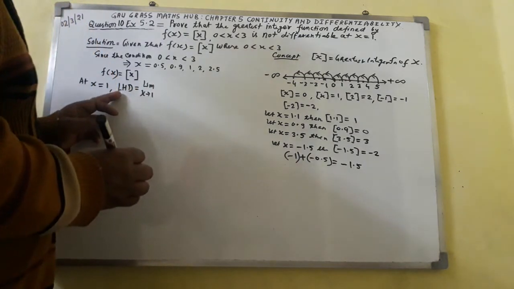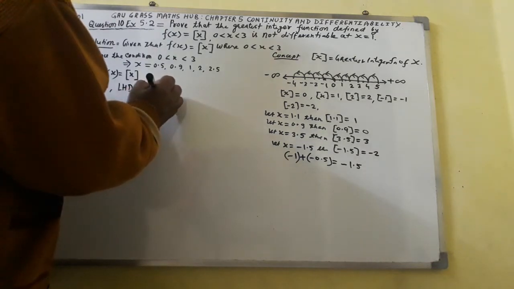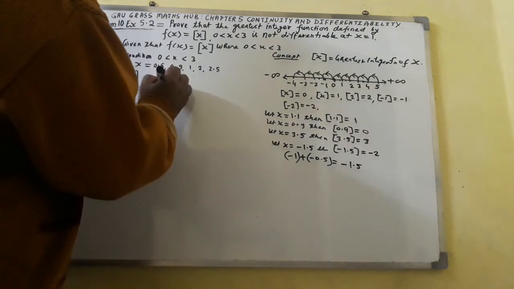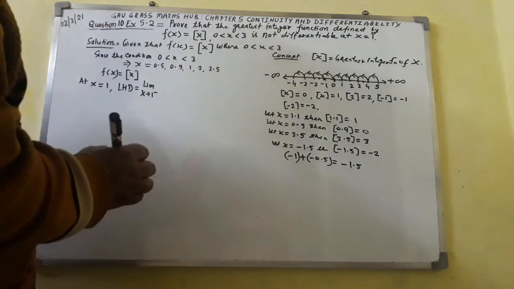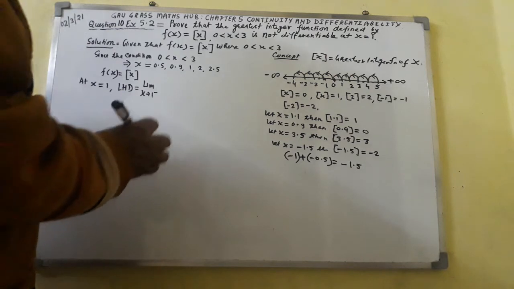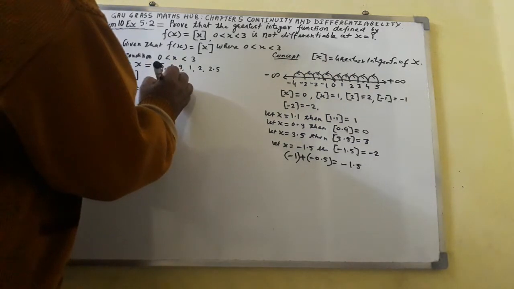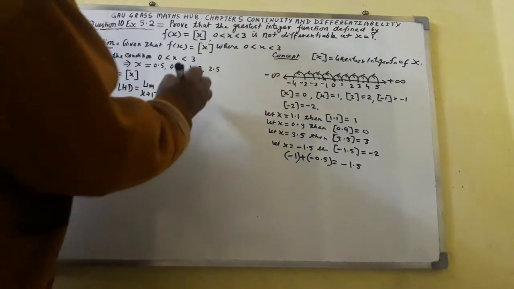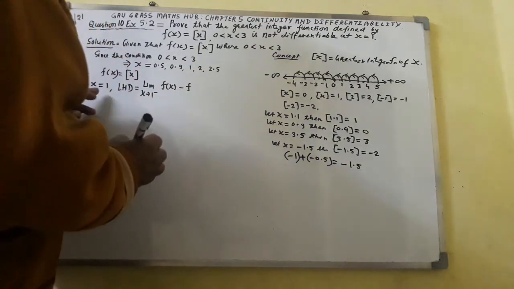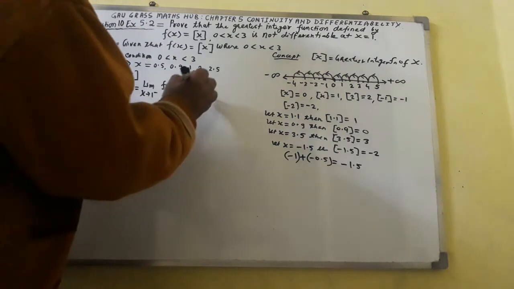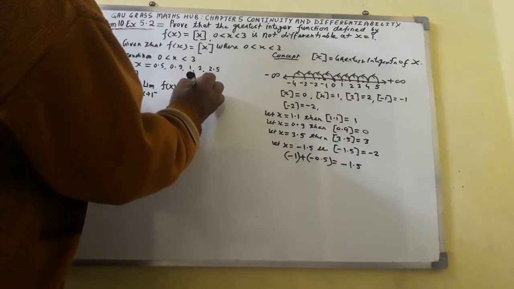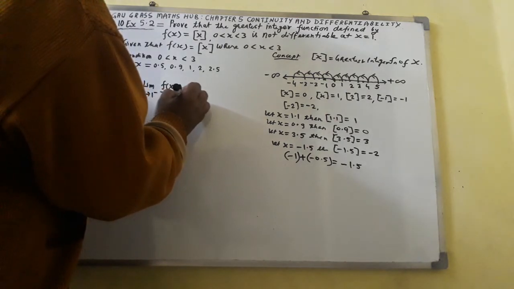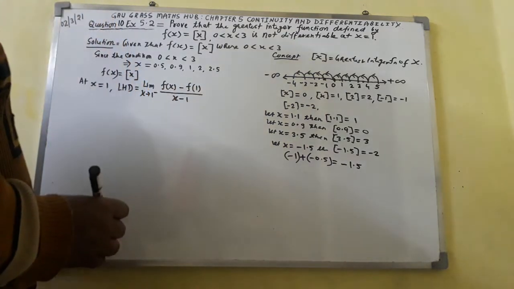Since left is written, for left I shall write x tends to 1 of negative, and then f of x minus, here x equal to 1 is there, so f of 1, whole over x minus 1 I shall write. This is the formula you must remember.